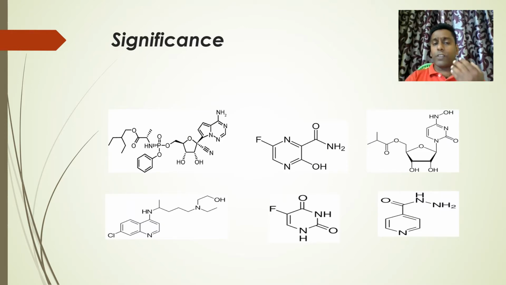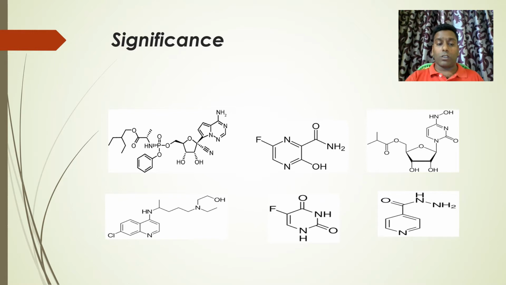Significance. What is the significance of heterocyclic compounds? Okay, are they really significant enough to study? See, you can see some drug molecules. These are the structures of some drug molecules. If you observe, every drug molecule has a heterocycle. For example, this second one, you see there is a ring where there are 4 carbons and 2 nitrogens. The nitrogens here are considered as heteroatoms. You can observe this in all these 6 drug molecules.